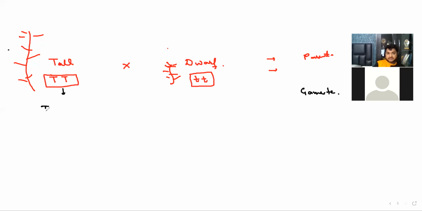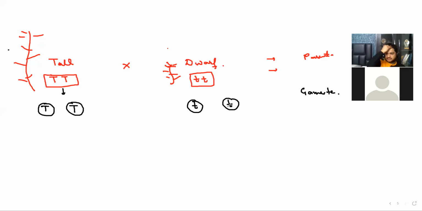In meiosis, if it is a capital T, only half, capital T, is separated. The same happens with the dwarf. They produce gametes, and gametes are always haploid. We are diploid, but gametes are haploid because they take only half of the character.